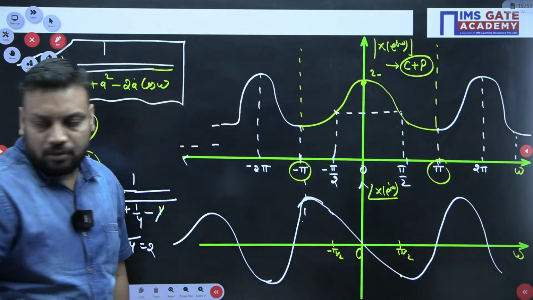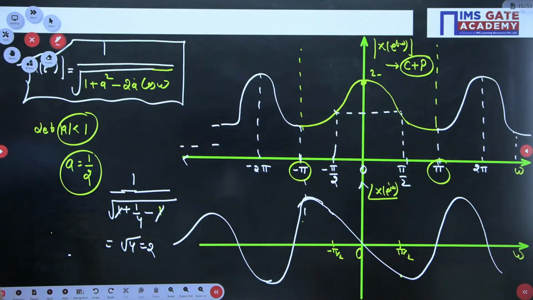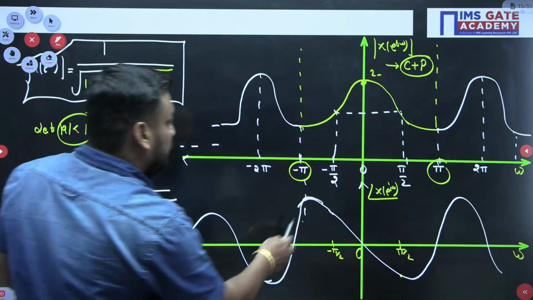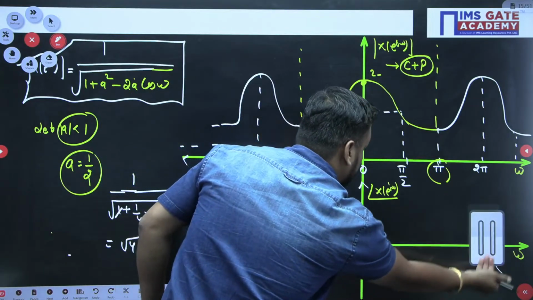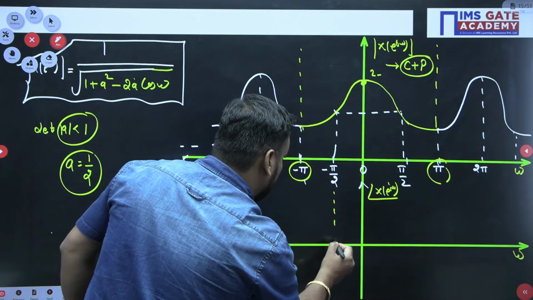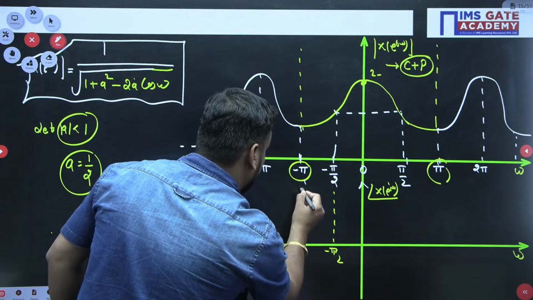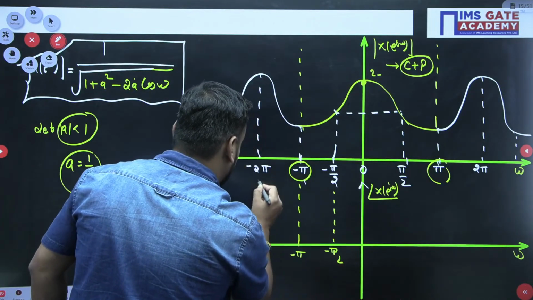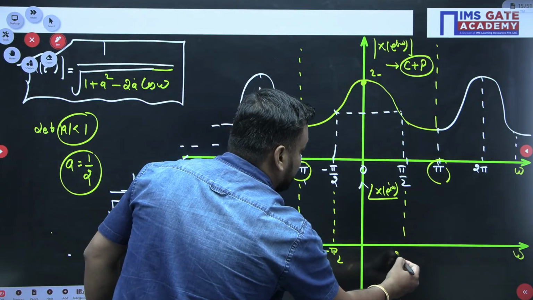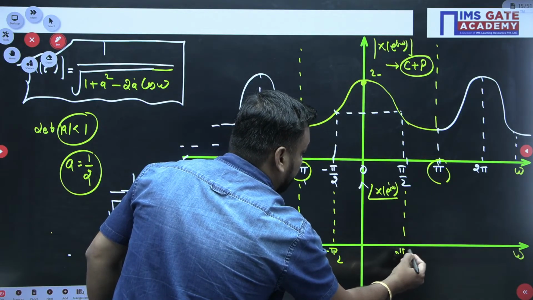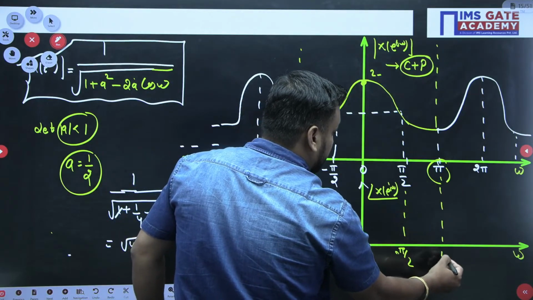Make it fast, just complete it fast. At the different values you will get the curve. Actually, if you want to match with the location, then I am mapping the curve again. Just below 0 I am writing minus pi by 2, so that you will get the actual notation if you want to map with the frequencies also, and so that your curve will match with the values of pi and minus pi.